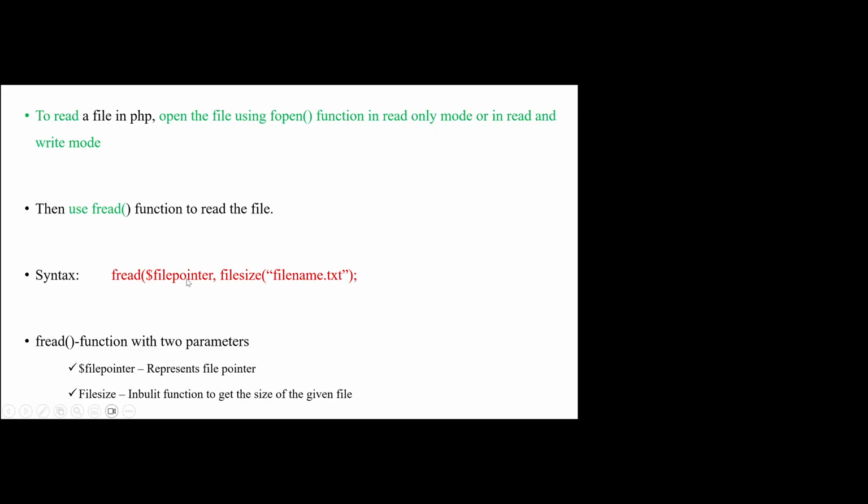It has two parameters. The first one is the file pointer. Next is filesize of filename.txt. Here the file pointer represents the file pointer, and filesize is the inbuilt function that gives the size of the given file.